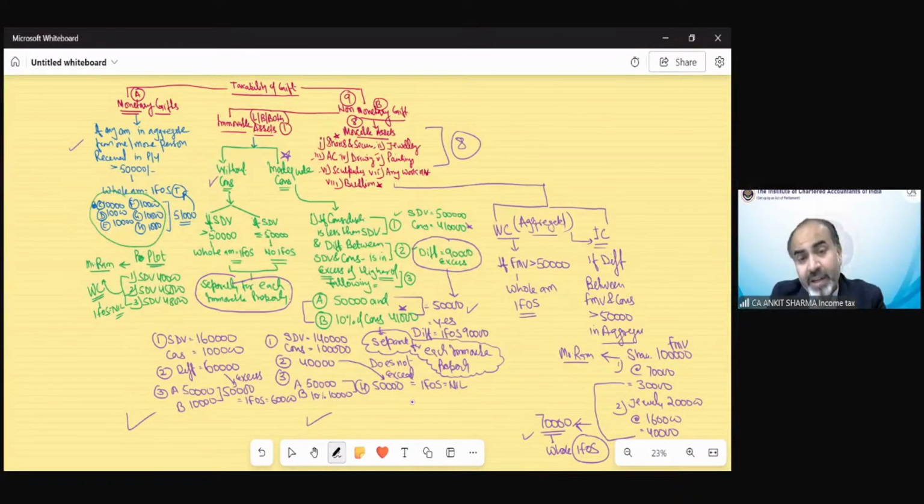And this again needs to be done separately for each asset. For other assets, it needs to be done on an aggregate basis. If FMV exceeds 50,000, that would be your income from other sources, whether it's a without consideration case or an inadequate consideration case. So that has been explained by way of notes in your study material.